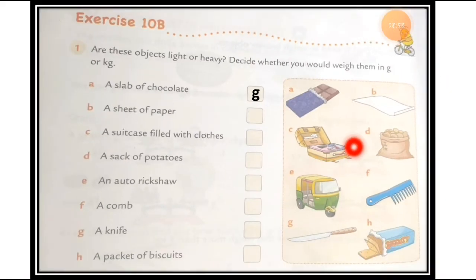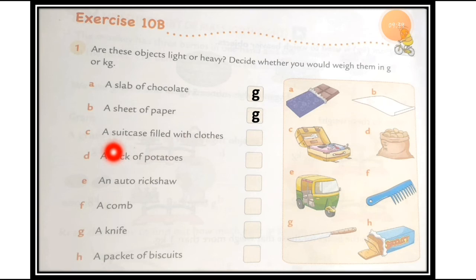You can make so many things, aeroplanes and all the toys, chit chats, you are making from this page, right? So a page is not that heavy a thing, so you have to measure it in the gram, okay? A sheet of paper you have to measure in the gram only. If you have a textbook, just write down gram in number B. Or if you don't have it, then just write down in the fair book this way. If you have both, you can write down in both the books, fair book and textbook. A sheet of paper, so you have to write down in the answer box G.